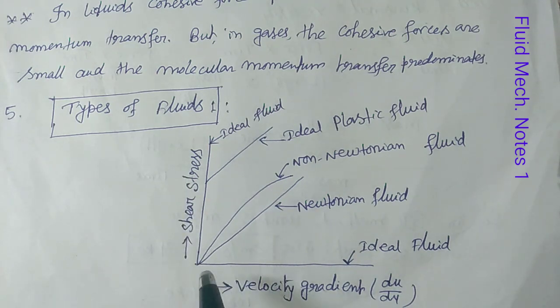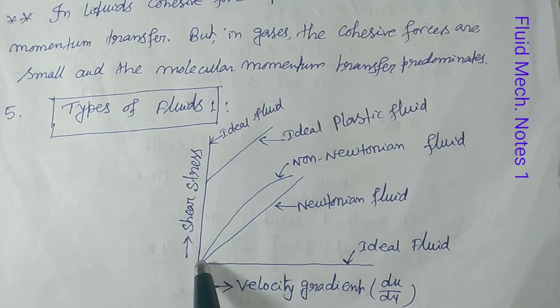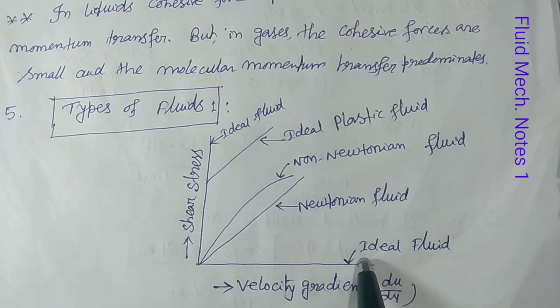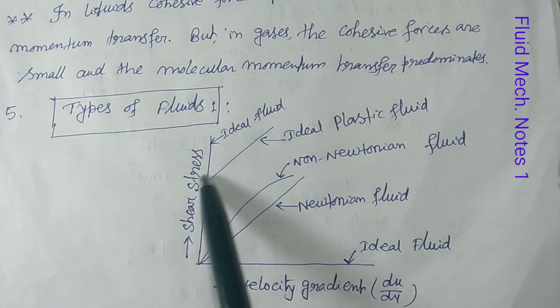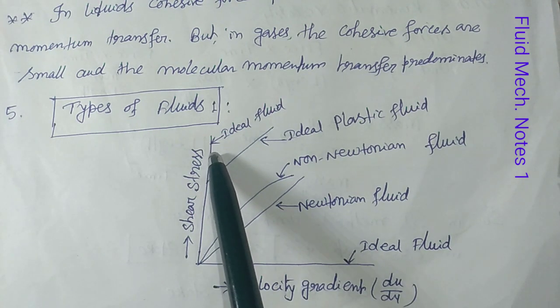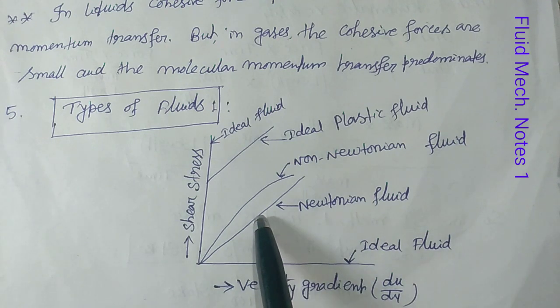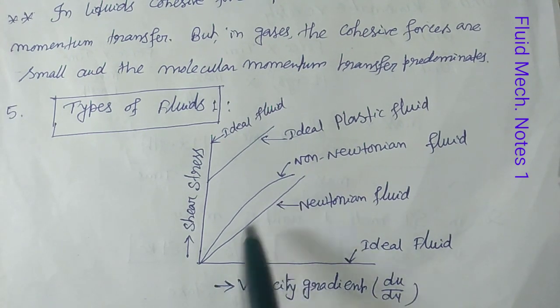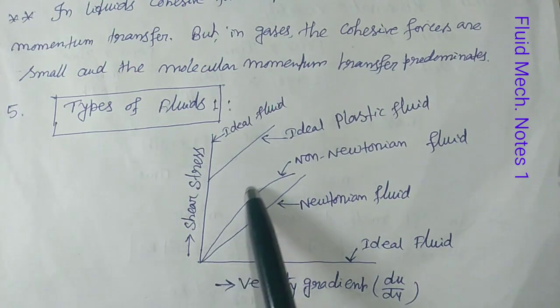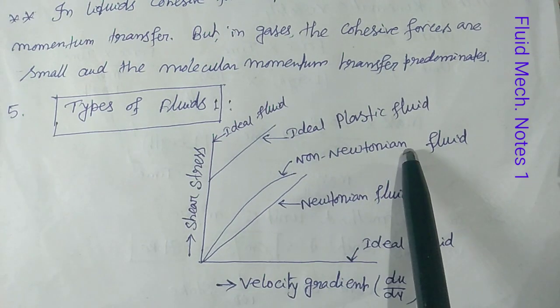Now, in case of ideal fluid there is no viscosity, that means mu equals 0, so the fluid lying on this axis itself and this axis itself is called ideal fluid. And Newtonian fluid, as I told you, where the relationship tau equals mu into du by dy holds, is called Newtonian fluid.